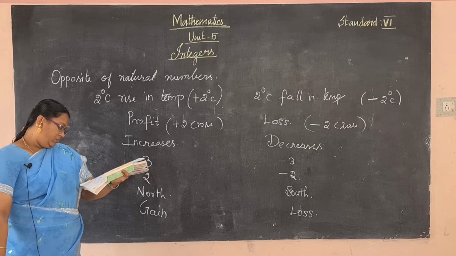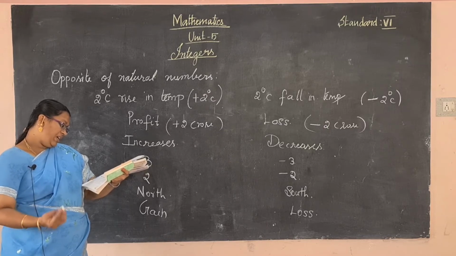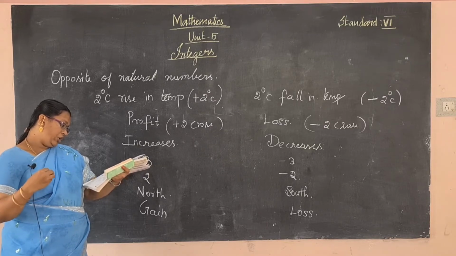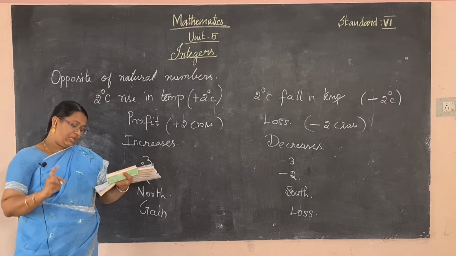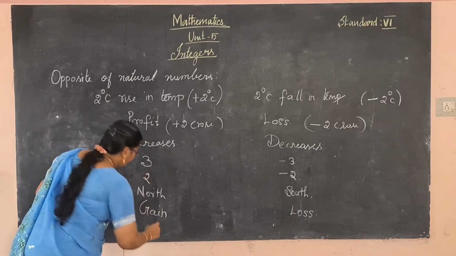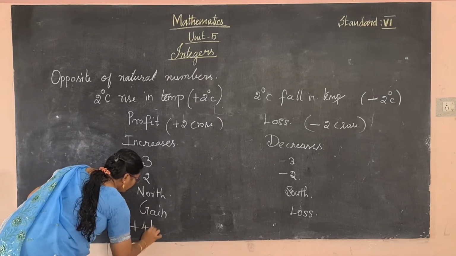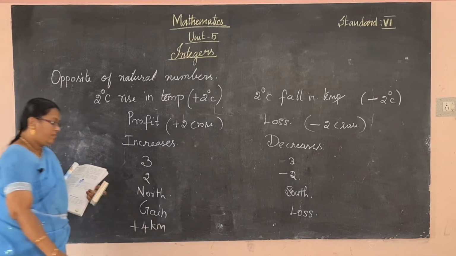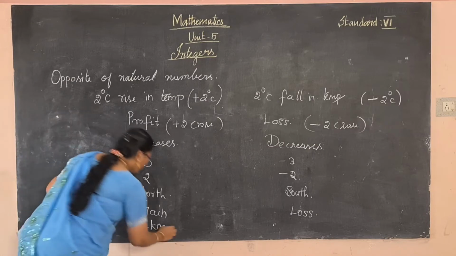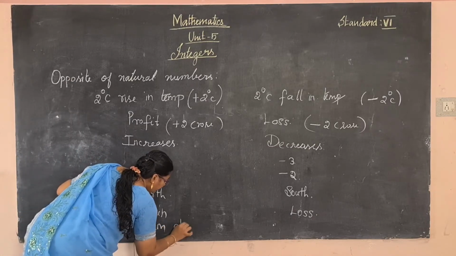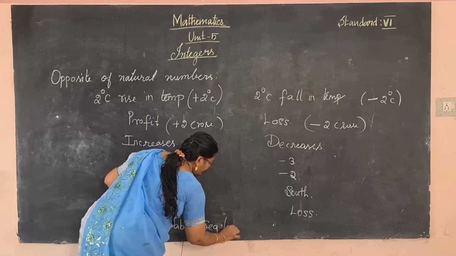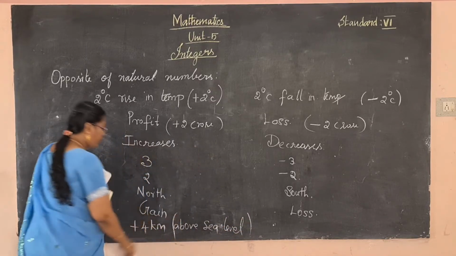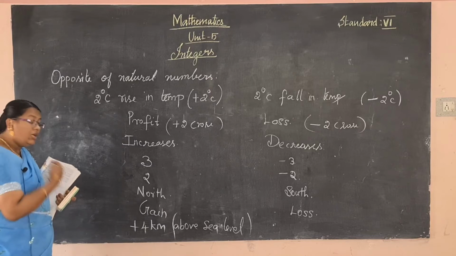Okay, so what is meant by plus 4 kilometer? Plus 4 kilometer means 4 kilometer above sea level. Okay, plus 4 kilometer above sea level.